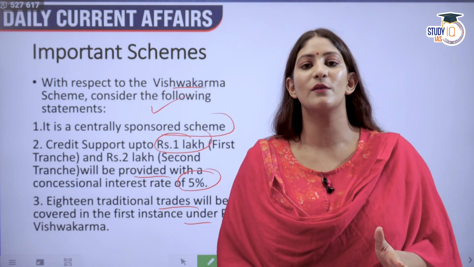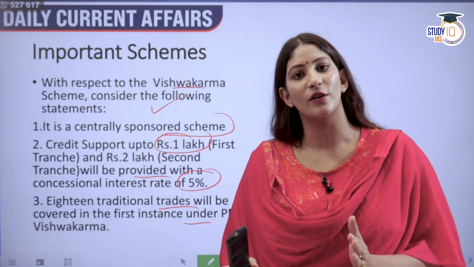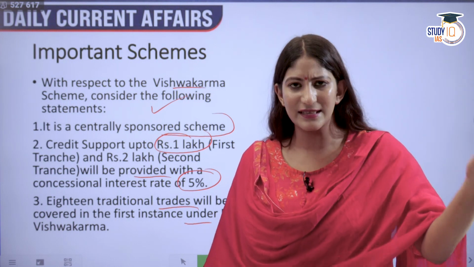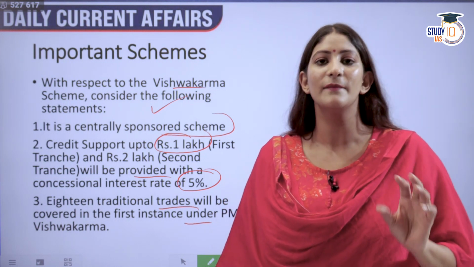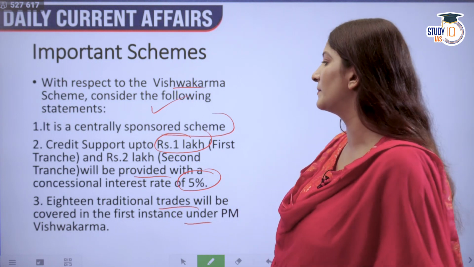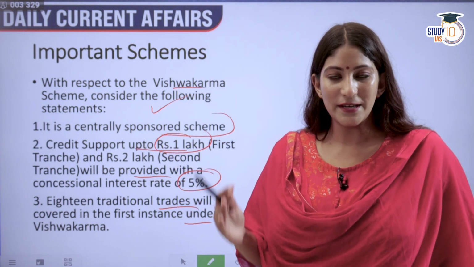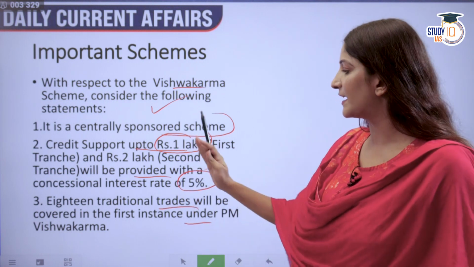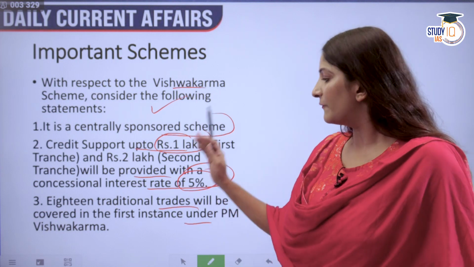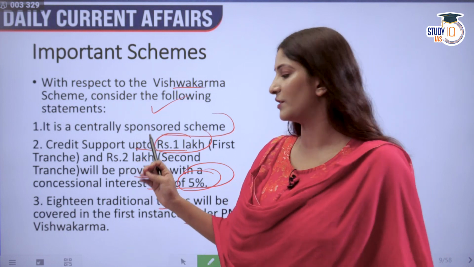Centrally sponsored scheme is the one in which there is a sharing of funding between the center and the states or the union territories, not the union territories, but center, states, hilly states or northeastern states like that. But here we are seeing that it is going to be a central sector scheme. 100% funding will be done by the government of India, and then credit support will be given of rupees 1 lakh in the first tranche, 2 lakh in the second tranche, and it will be provided at an interest rate of 5%.